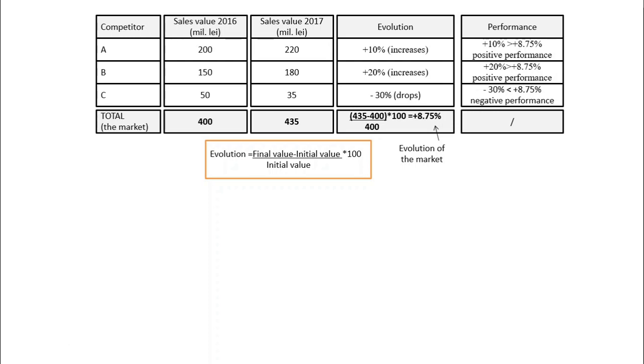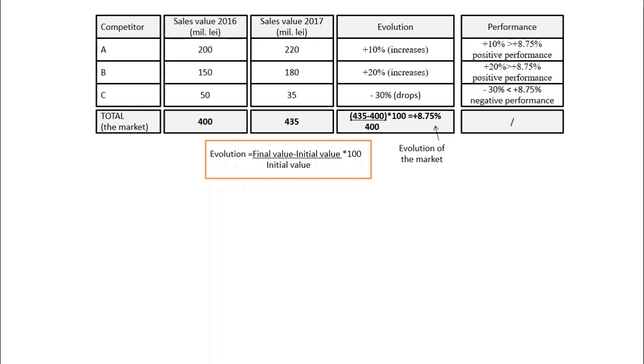Or, in other words, our company increased by 10%, while the market refers to all the companies. The market refers also to the average value. So our company increased by 10%, while the average value of the market was 8.75. This means that this company has an advantage compared to some of the competitors, therefore increased also the market share.